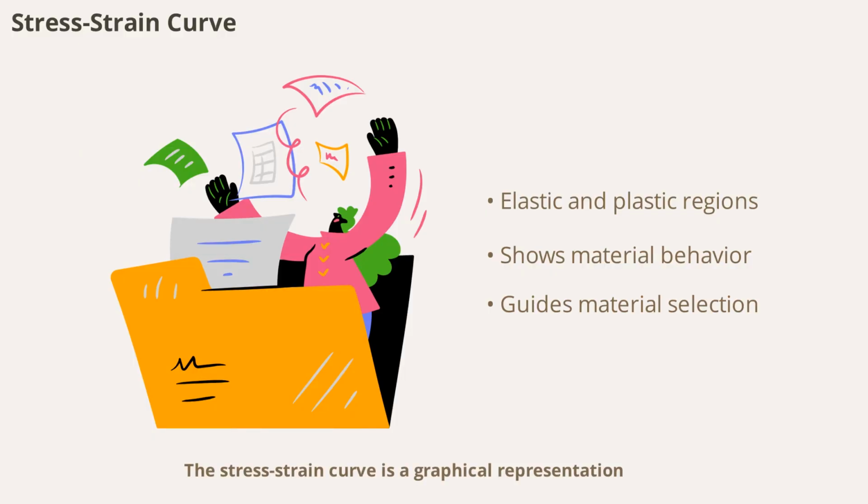The stress-strain curve is a graphical representation of how a material responds to increasing stress. It shows the elastic region, where the material returns to its original shape, and the plastic region, where permanent deformation occurs. By analyzing this curve, engineers can determine the strength, ductility, and toughness of materials, guiding their choices in design and safety.